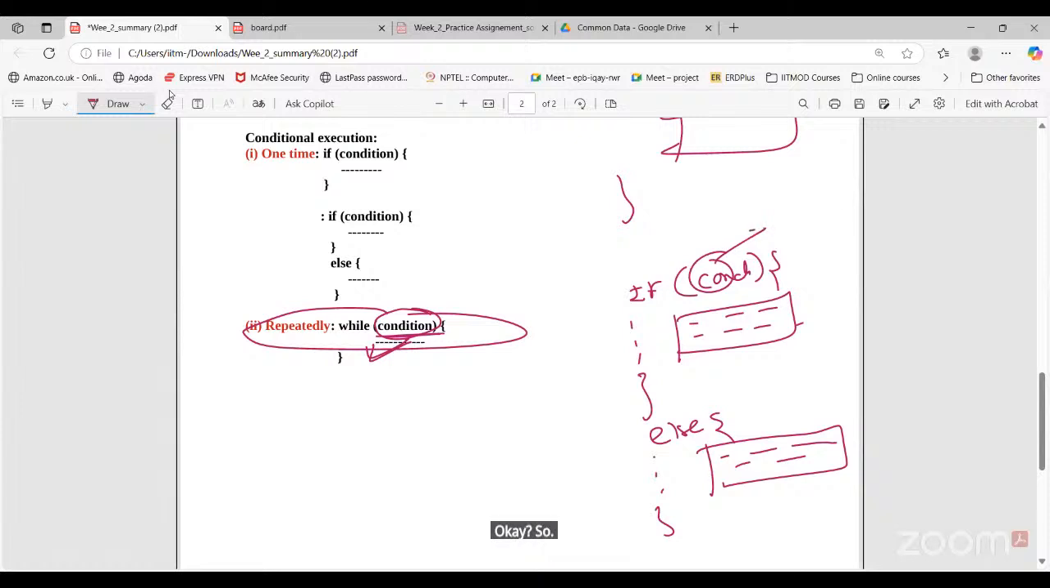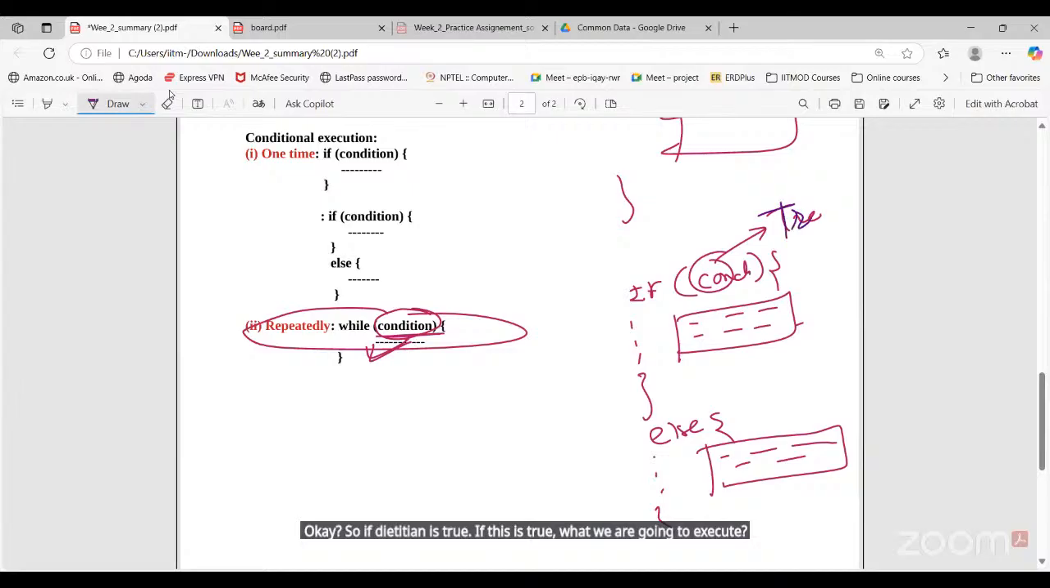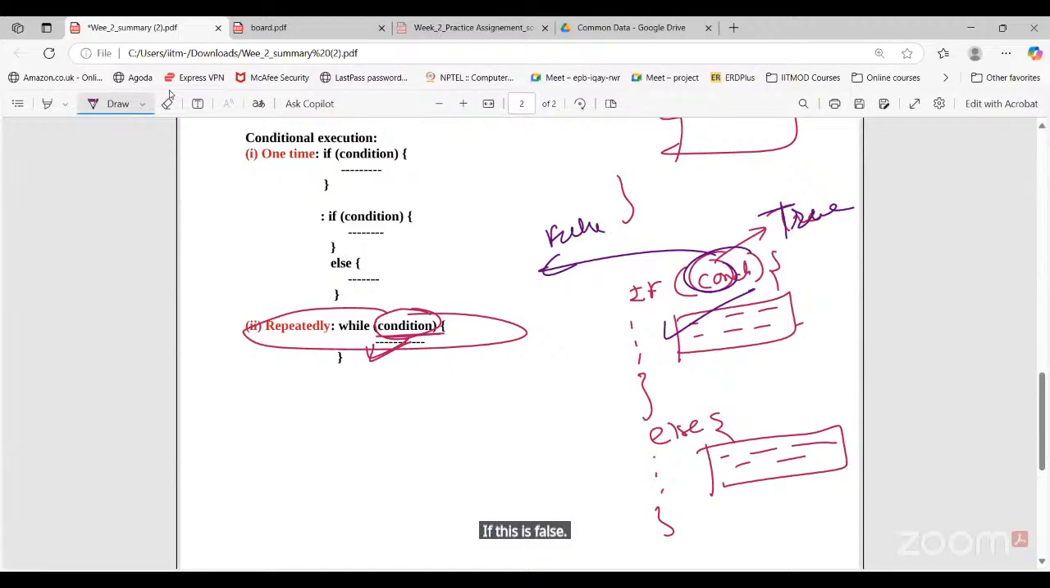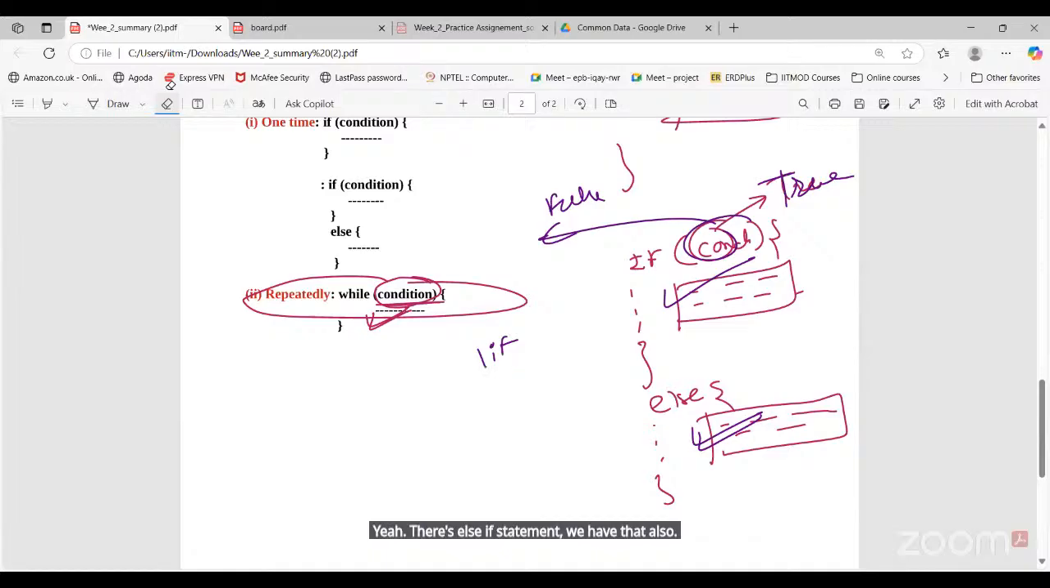If the condition is true, what are we going to execute? If this is true, we are going to execute this one. If this is false, then we are going to execute this other one. This is how the if-else statement works. It will not start from else; it will start from if. We also have elif, the else-if statement. But in CT we are not using that. In Python we have that else if.